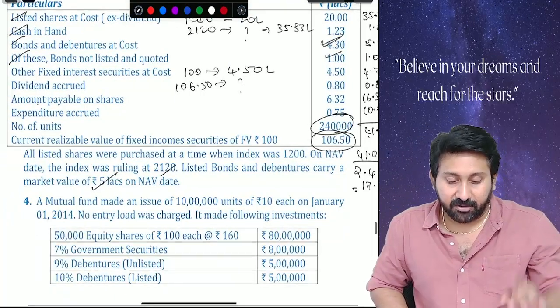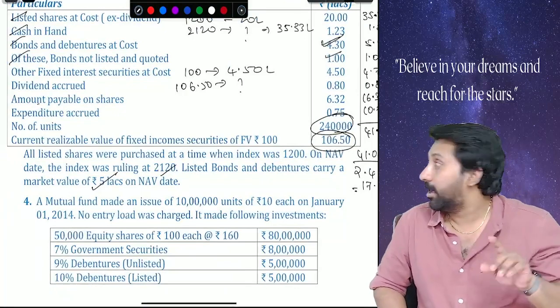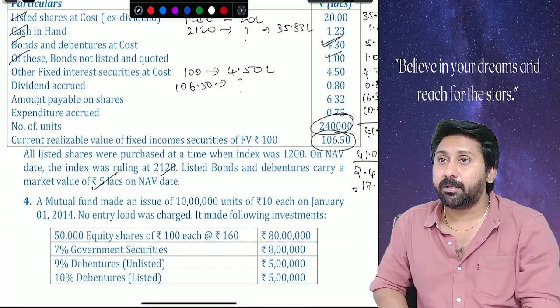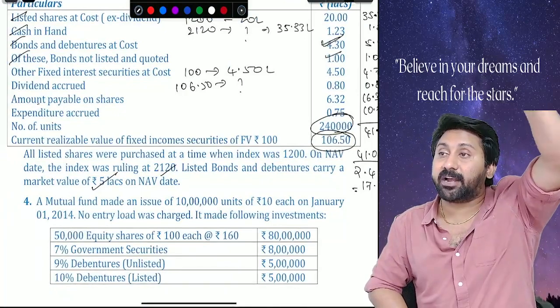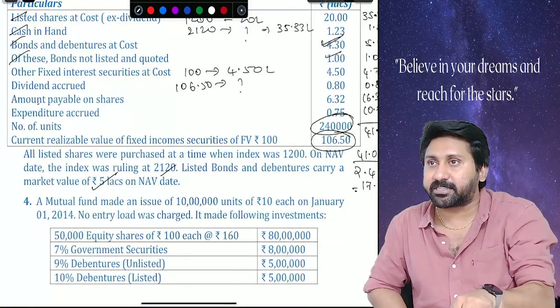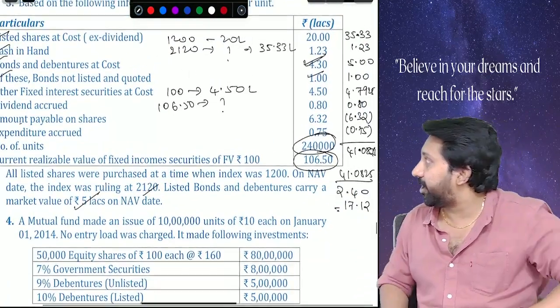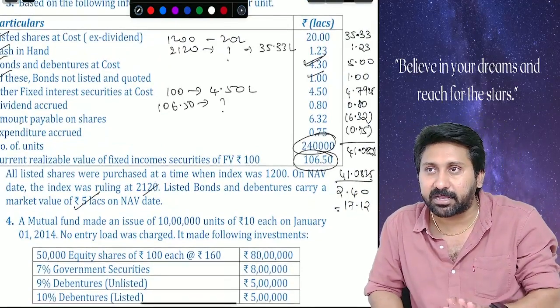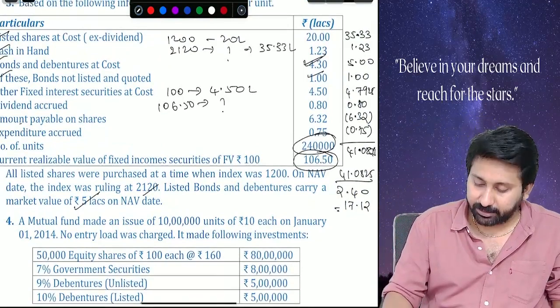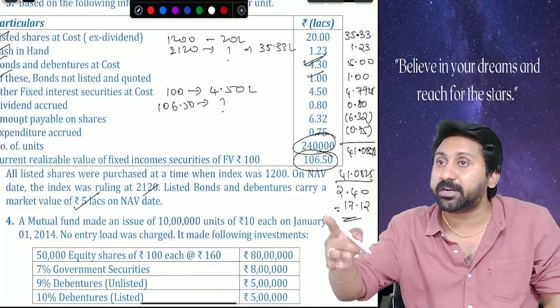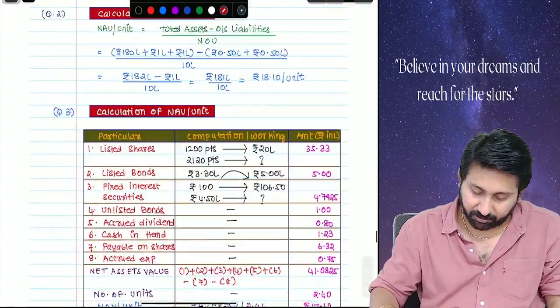And next, fixed income securities also work in the same way. 100 became 4.5. Once you invested that 100, each 100 became 106 now. So 4.5 will become how much? 4.7925 it will become. Listening everyone in the class? So how much is NAV per share, per unit? So therefore, copy down this.